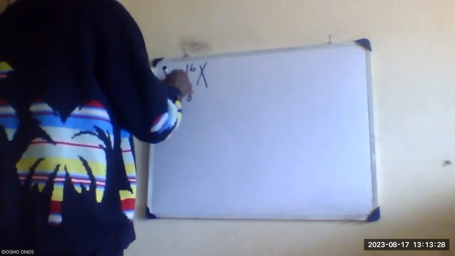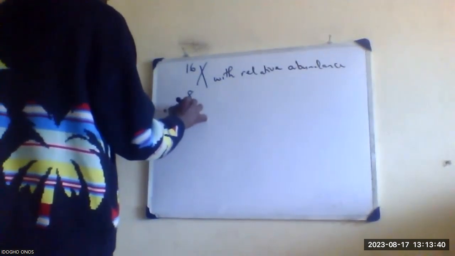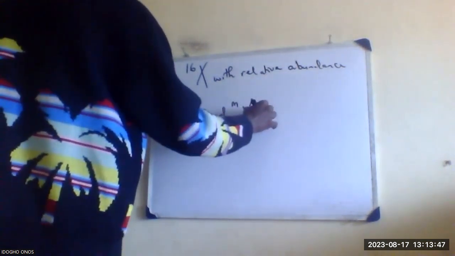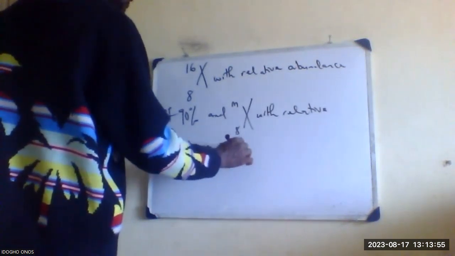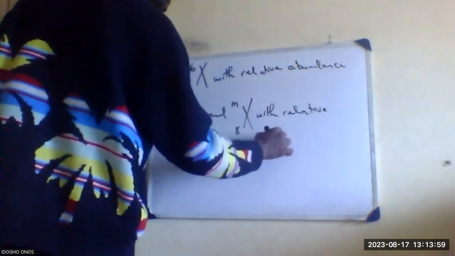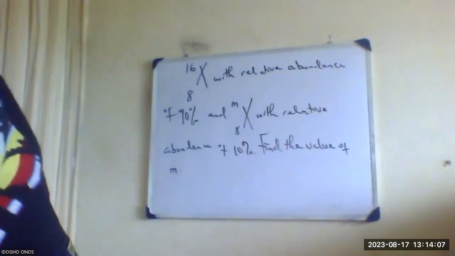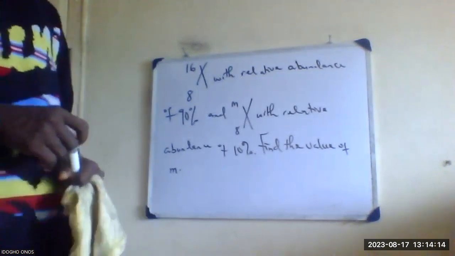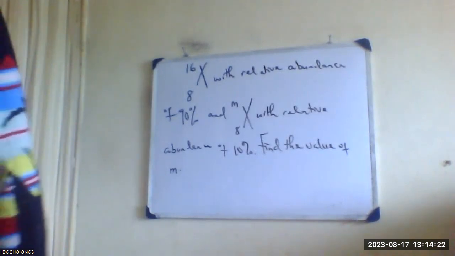I write it like this: the first one is X16 with relative abundance of 90%, and X with M, with relative abundance of 10%. Find the value of M.